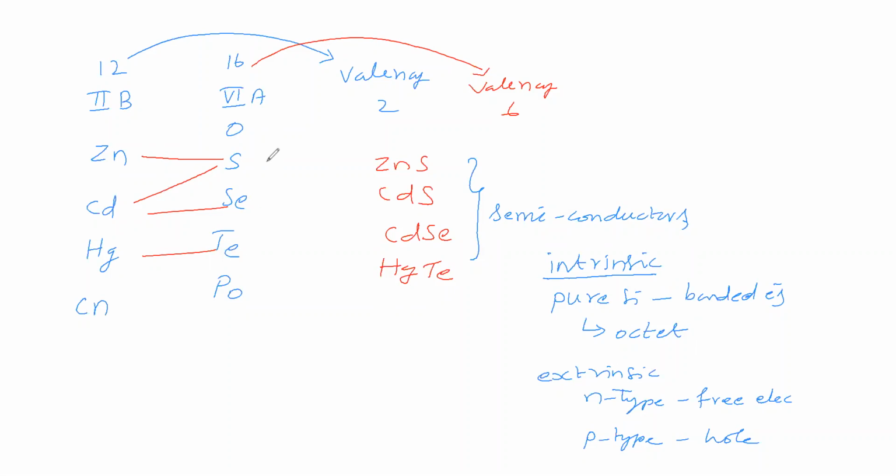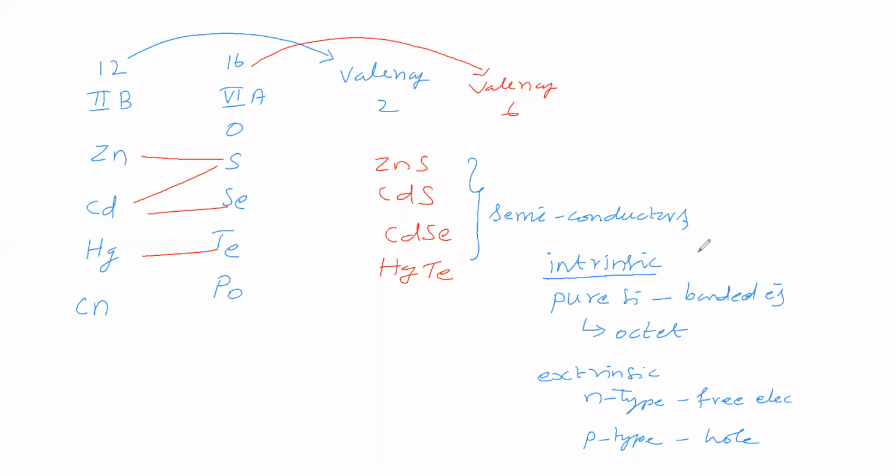Now we took group 12 and group 16. From group 12 and group 16 we got compounds. These compounds have what behavior? Semiconductors. They have semiconducting ability. They are behaving as semiconductors, so which category do they fall under?